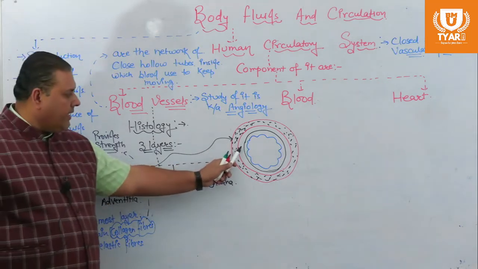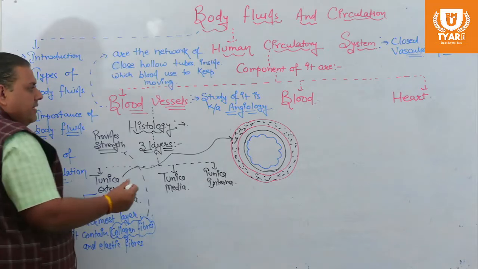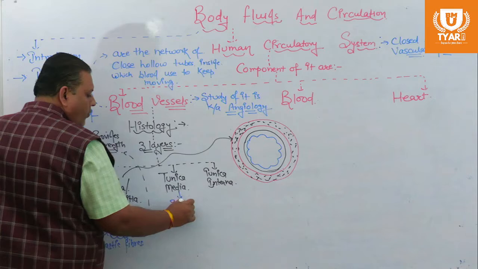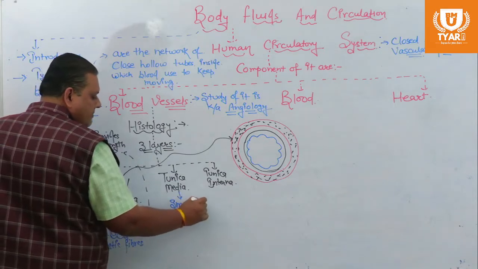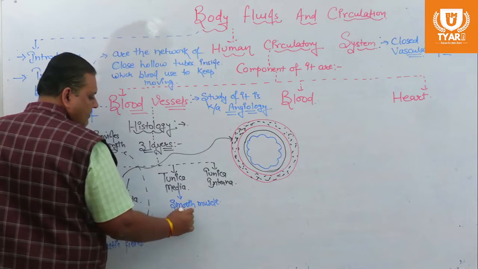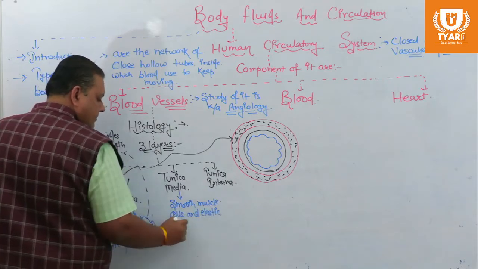The middle layer is named tunica media. In this layer, smooth muscle cells and elastic fibers are present.